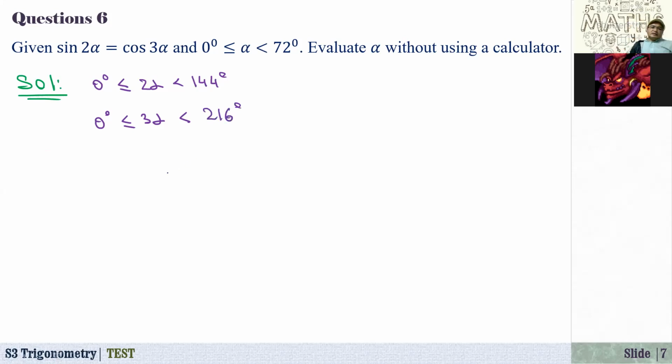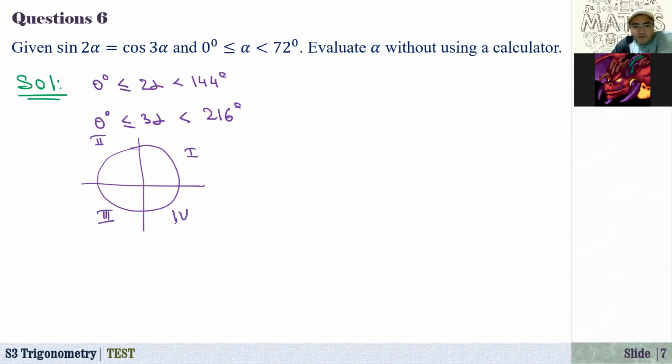Okay. And since it says that sine of 2 alpha is cosine of 3 alpha, right? If you just draw 4 quadrants here, let's say this is our first quadrant, second quadrant, third, and fourth. The sine function in the first quadrant is plus. How about the cosine function? Here it is plus, it is minus, and also in the third quadrant cosine is minus. Here we have minus and plus.